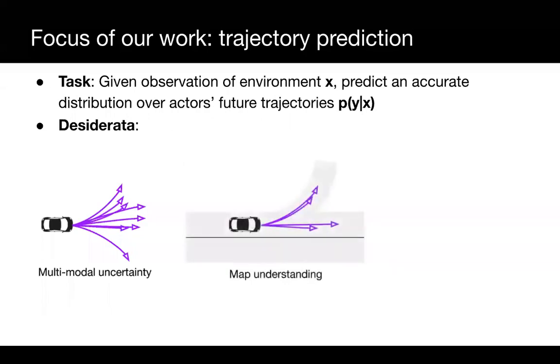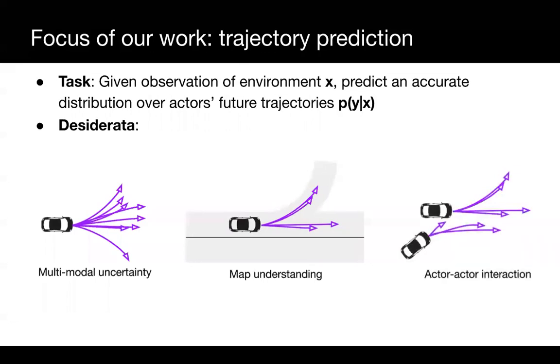Second, map understanding is critical to succeed at this task. For instance, a good amount of behavior multimodality arises from branching map topologies, such as the one depicted in the example. Luckily, we can exploit our prior knowledge that vehicles tend to follow the lane and rarely drive off the main road, although we need to take into account that some drivers may be non-compliant. Lastly, actors interact with each other and generally exhibit socially consistent behaviors. In particular, we want to accurately predict actors that may interact with the self-driving vehicle.